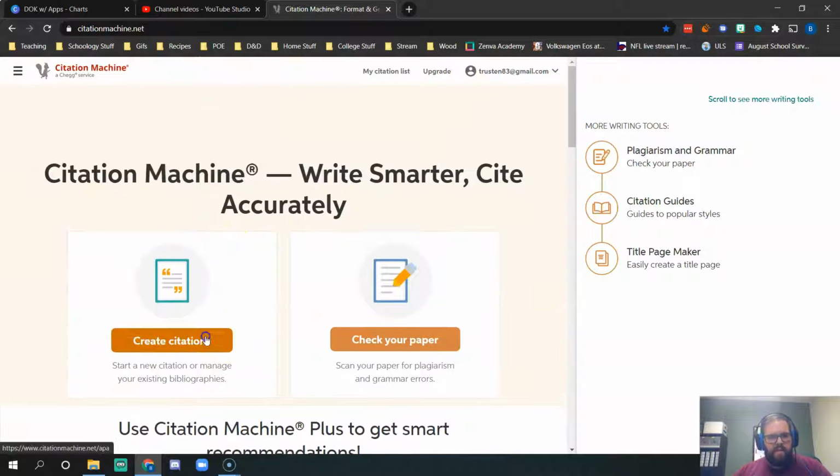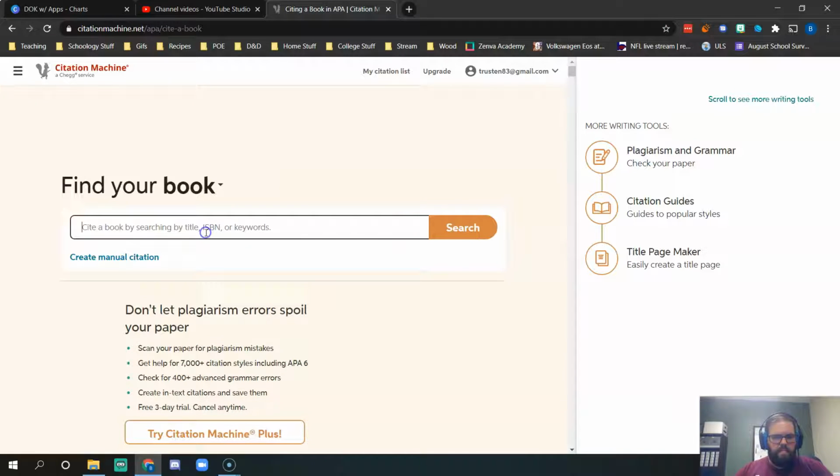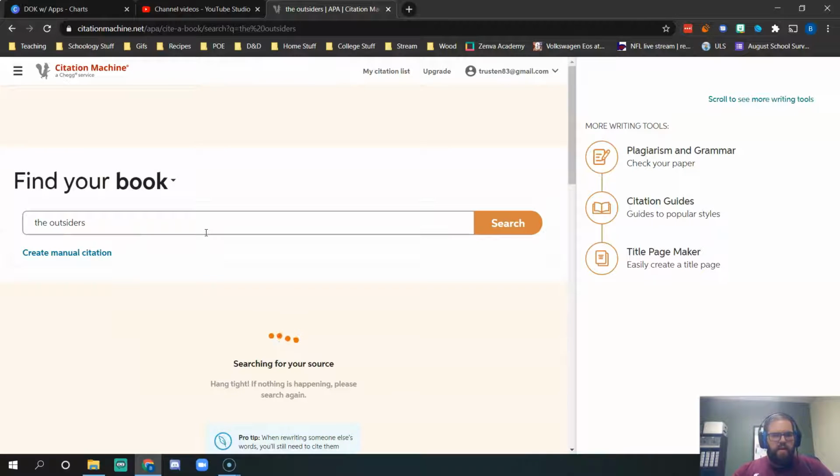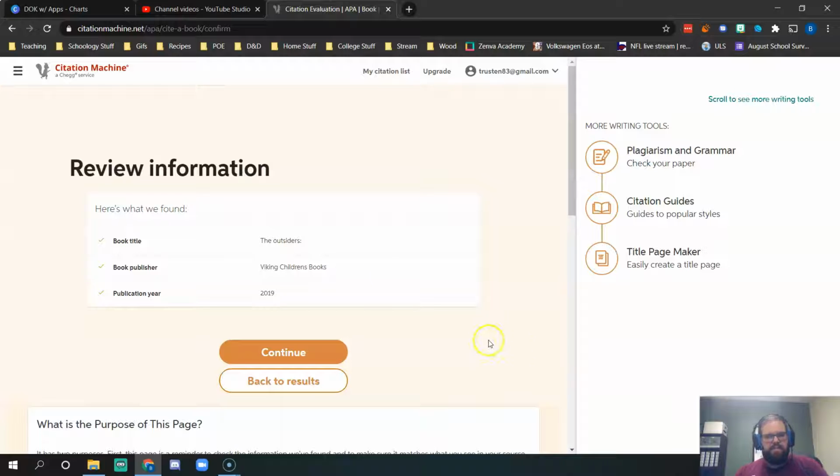So let's say I'm creating a citation. I'm going to cite a book. The book I'm going to cite is The Outsiders, if I could spell it properly. I'm going to cite The Outsiders because I know that right now our eighth grade class is reading that. So The Outsiders, there we go. I'm going to go ahead and click Cite.